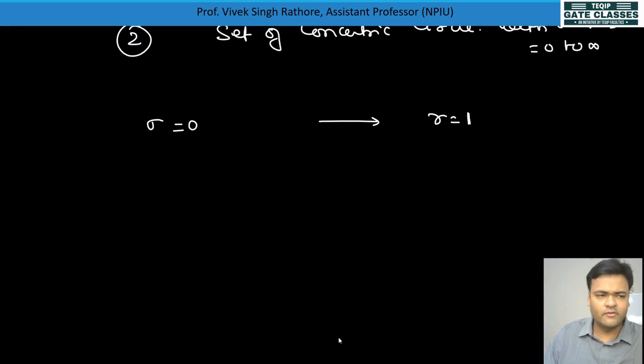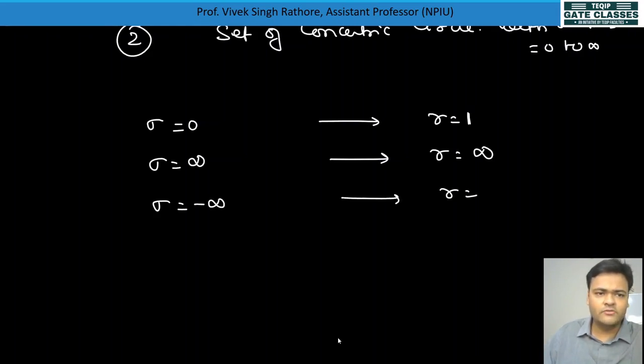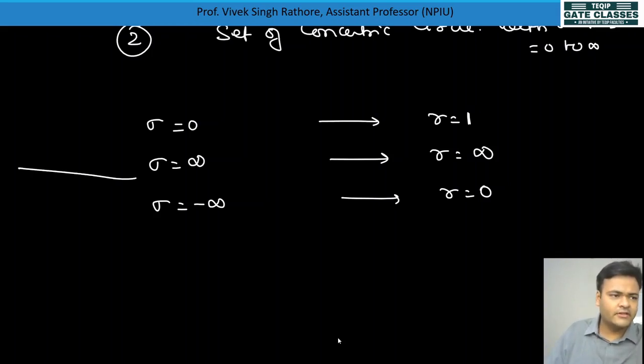Definitely r = 1. Okay, no problem with that. Sigma = infinite value: r = e^sigma, so r = infinite value. And sigma = minus infinite, then r = 0 will come. So these three conditions I will tell you in the left hand side.